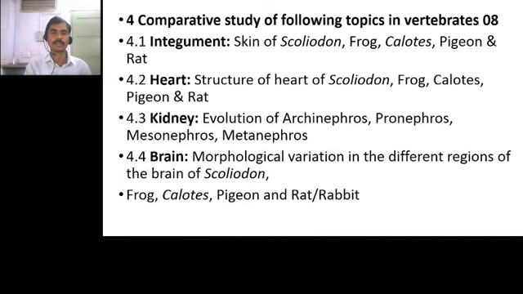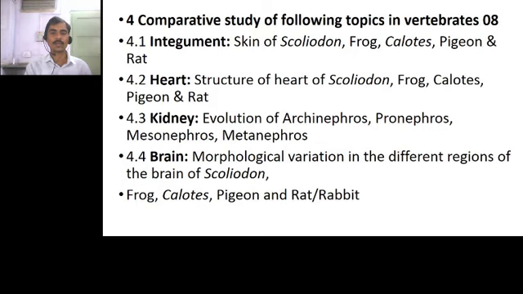Second topic is heart, and in this topic the comparative study of heart of Scoliodon, frog, Calotis, pigeon and rat are given. Third topic is kidney.